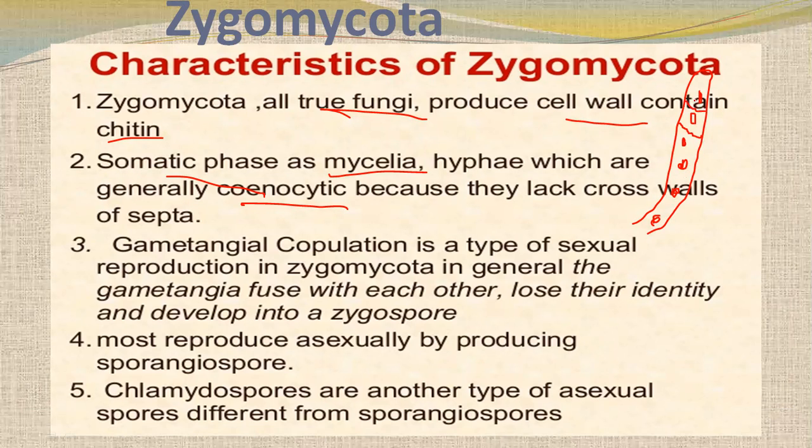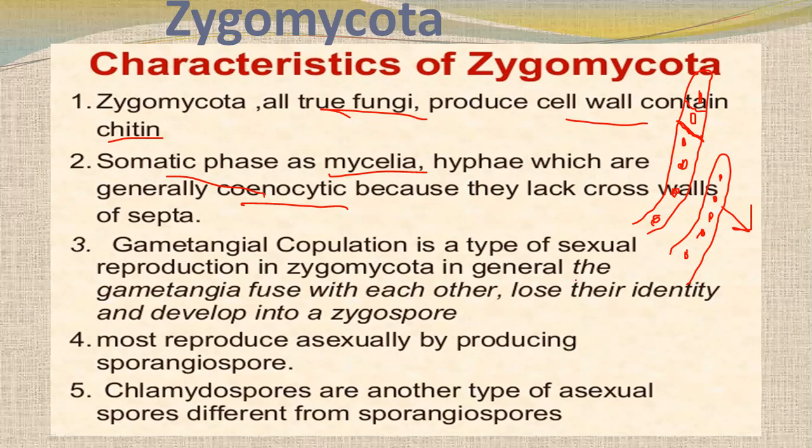But here these are not separated, and there are lots of nuclei in the lining and in the cytoplasm, and that's why they are called coenocytic. They lack cross walls. These are cross walls, so they lack these. So that is coenocytic.